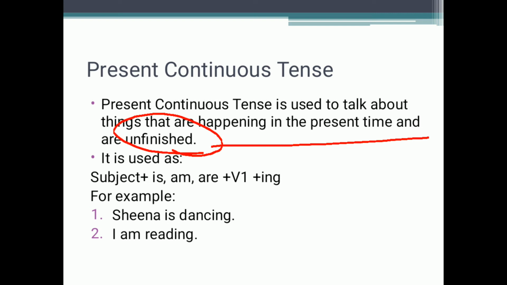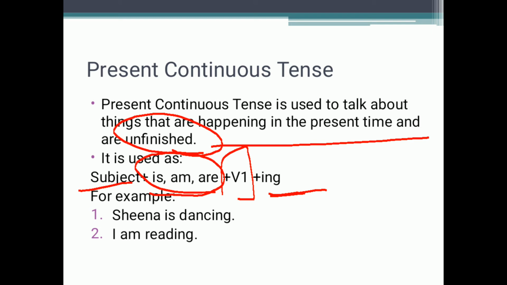Now the general rule to change any sentence into present continuous tense is subject plus is/am/are plus first form plus ing. Along with the subject you have to choose the helping verb is, am, or are related to the subject, and then the first form of the verb, and along with the first form you have to write ing.